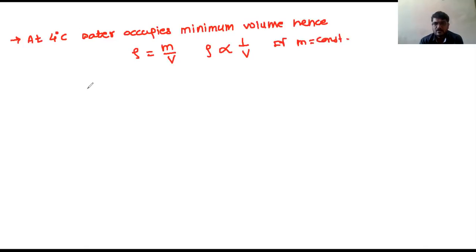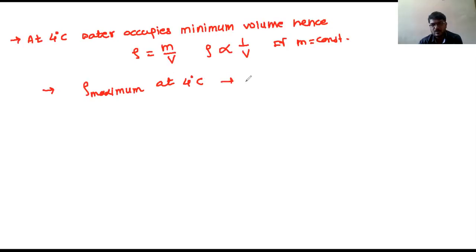Then, as water occupies minimum volume at 4 degrees Celsius, density will be maximum. Rho will be maximum at 4 degrees Celsius. Isn't it right?